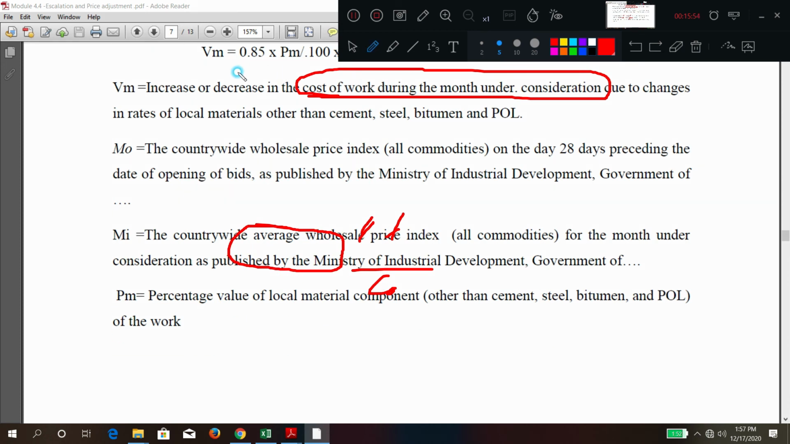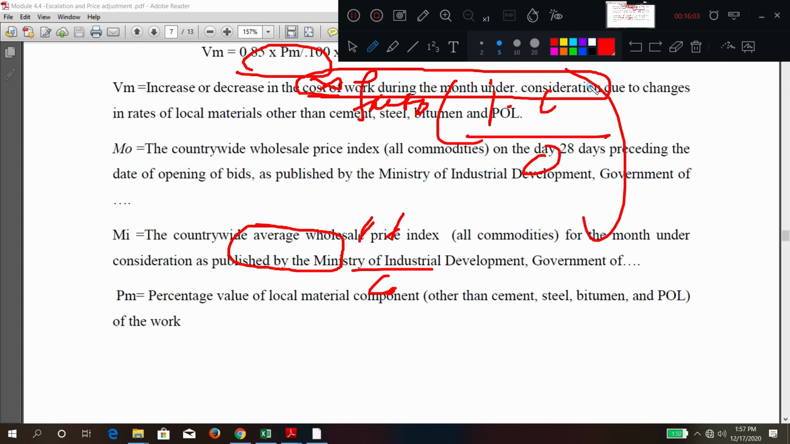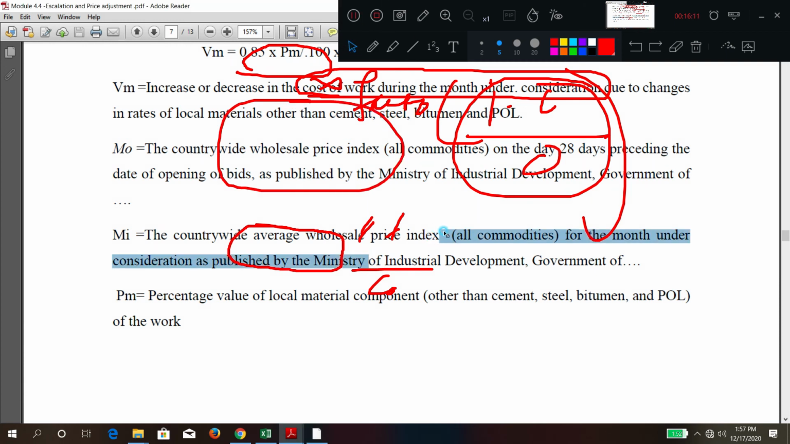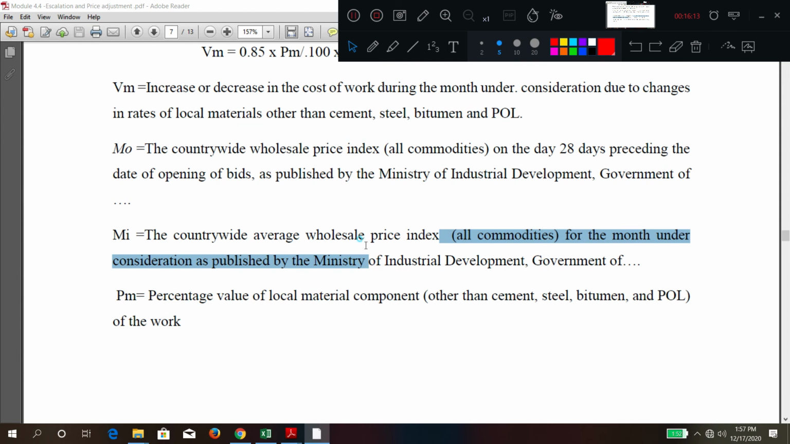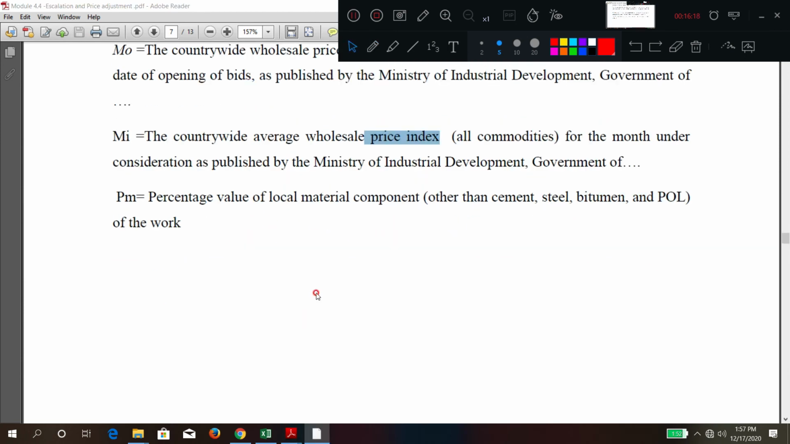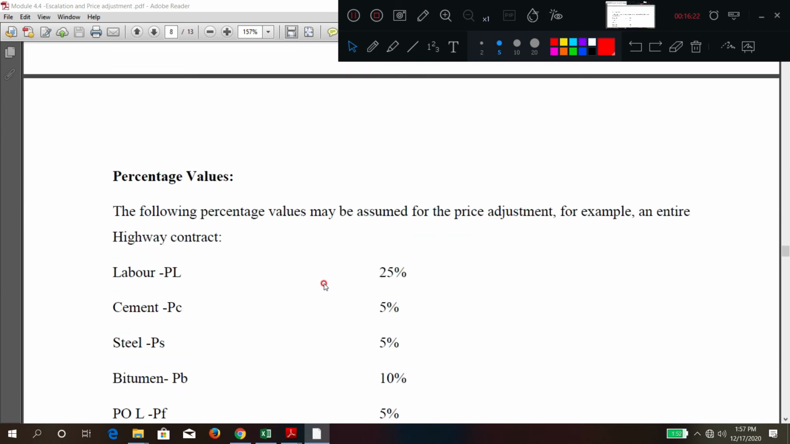So the total amount is written there and multiplied by the factor. How is the factor calculated? Present month index minus base month index, divided by base month index. This is the increase or decrease factor, multiplied by the amount of work done. These are called price indices. This is about escalation, called price adjustment or price escalation.